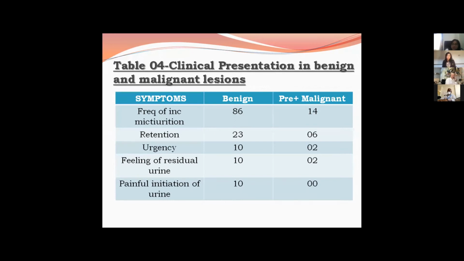This was the clinical presentation in benign and malignant lesions. In the prostate, we see increased frequency of micturition, retention, urgency, feeling of residual urine, and painful initiation of urine. The most common was increased frequency of micturition because of the increased size of the prostate, and also the feeling of residual urine and painful initiation of urine.